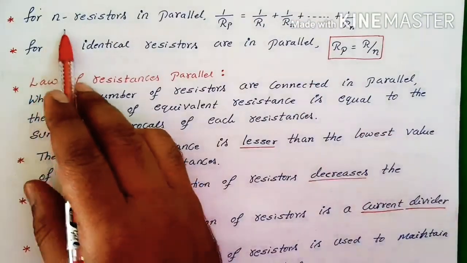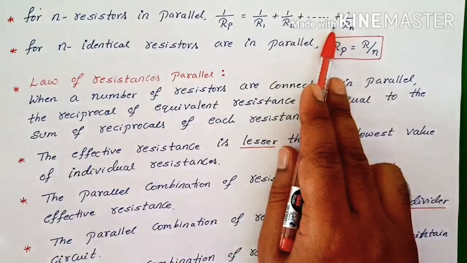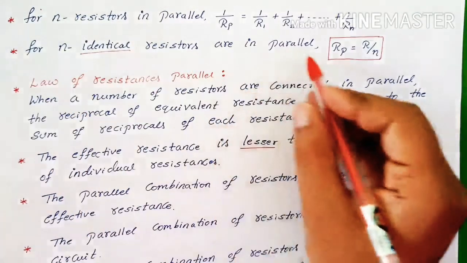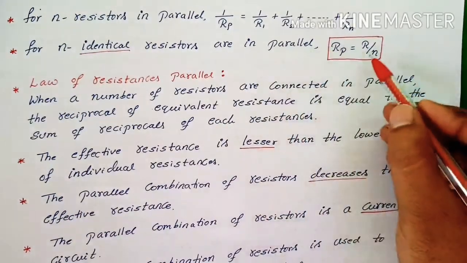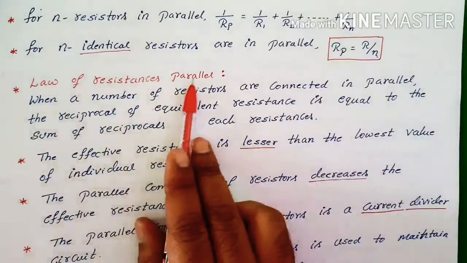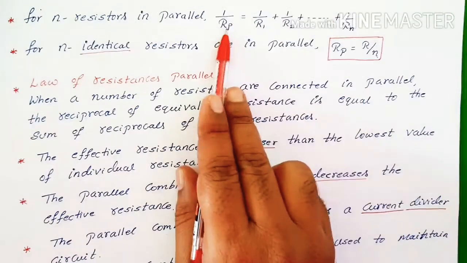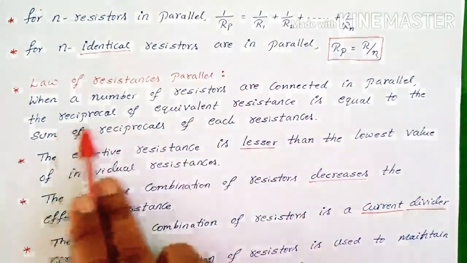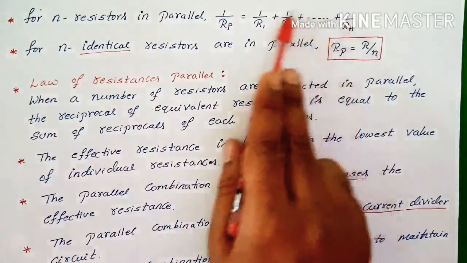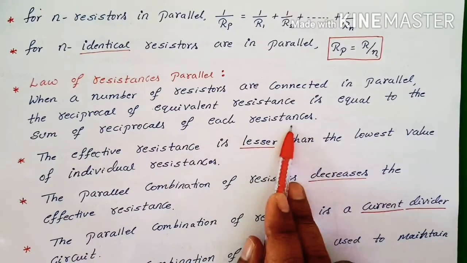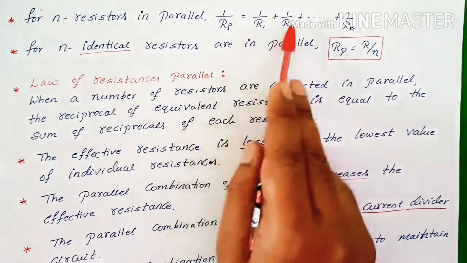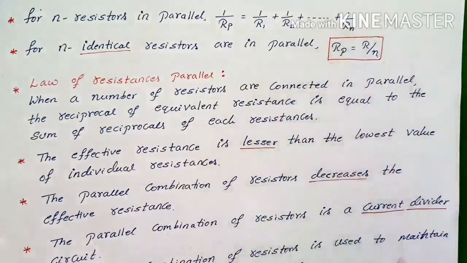Here the first point: for n identical, meaning same type of resistors in parallel, we can use the formula R by n. And the law of resistance can be defined by this formula. That means the reciprocal of the equivalent resistance is equal to the sum of the reciprocals of each resistance. Understood? Reciprocal of the equivalent resistance is equal to the sum of the reciprocals of each resistance.